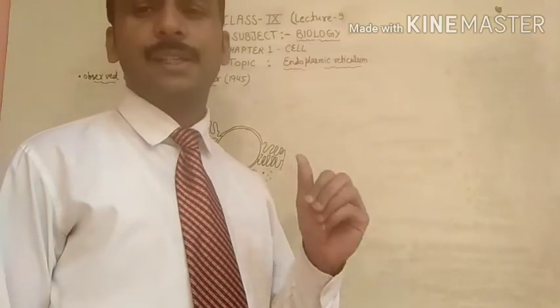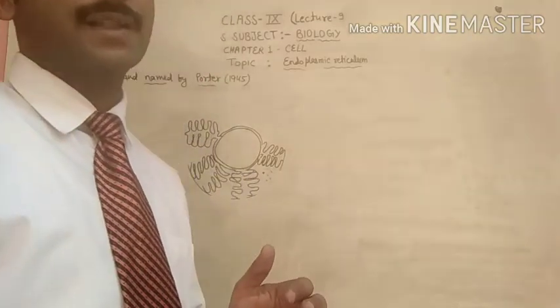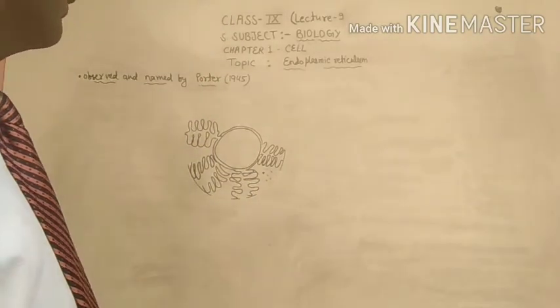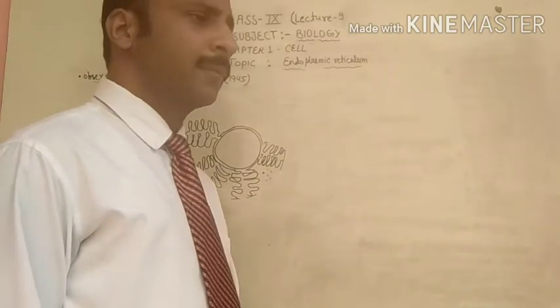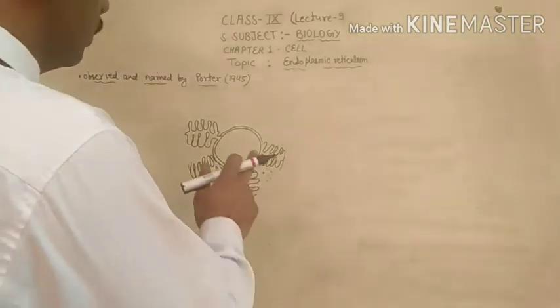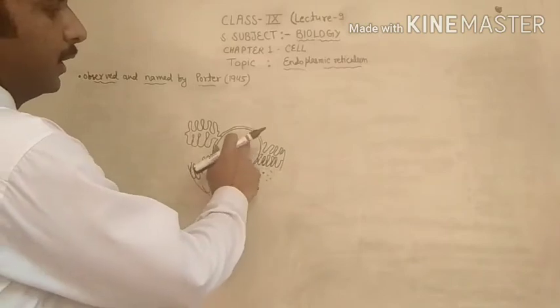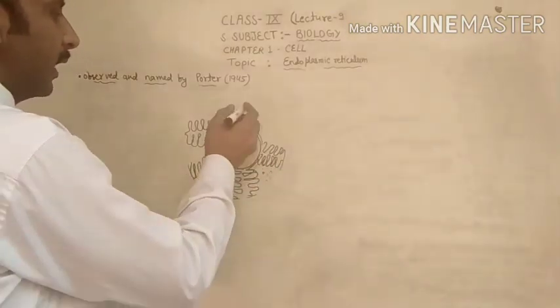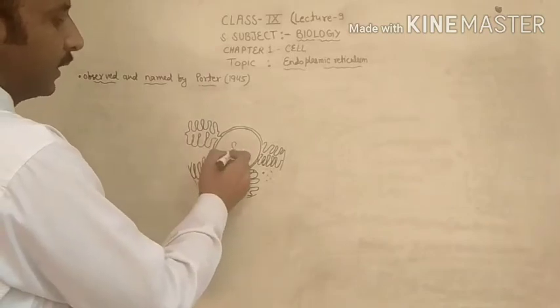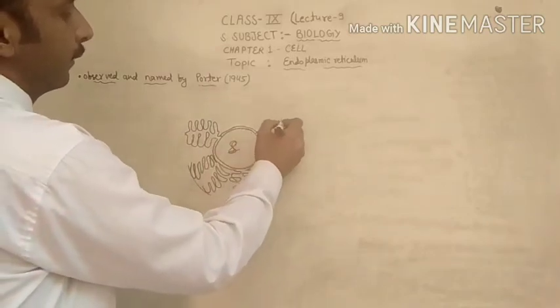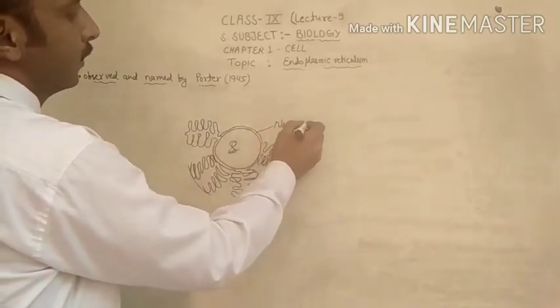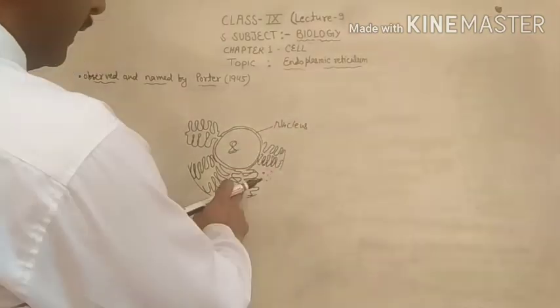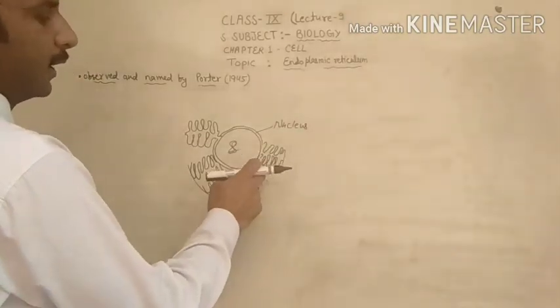Endoplasmic reticulum is a double membranous cell organelle which is present in the cytoplasm. It starts from the nucleus and it may reach to the wall of the cell. For example, this is the nucleus and this is the endoplasmic reticulum.